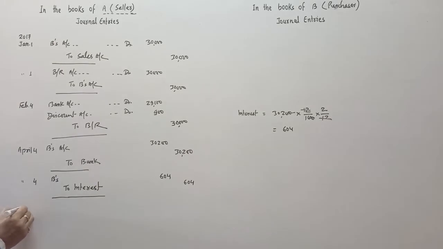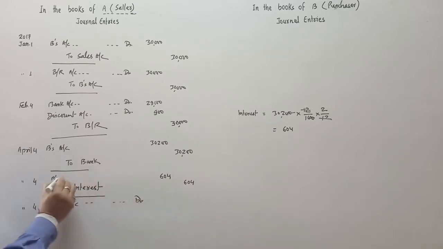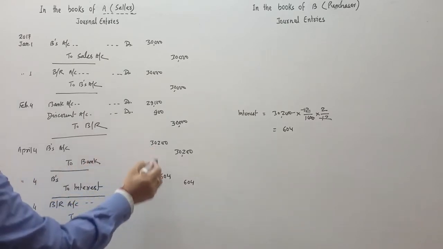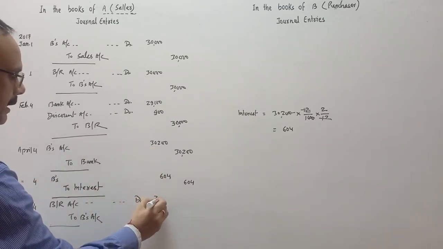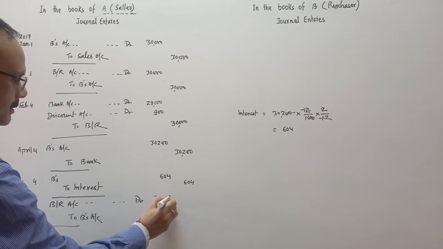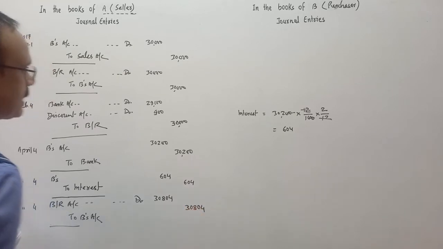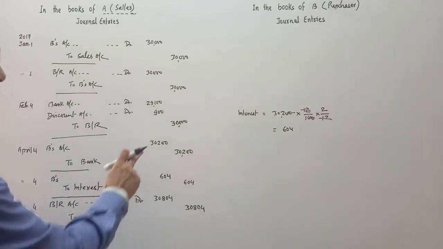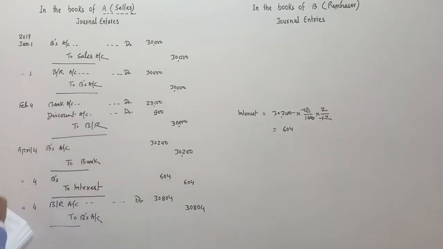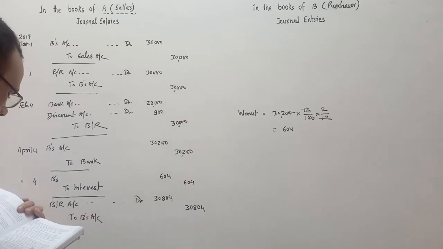Now the new bill will be April 4, bills receivable account debit to B's account 30,200 plus 604. So new bill will be 30,804 rupees. 30,804 rupees means amount of the bill plus noting charges 200 plus interest. So total amount is 30,804, the amount of the new bill.